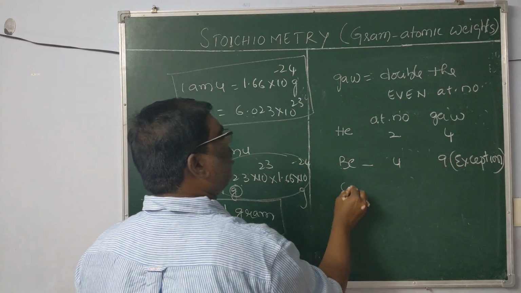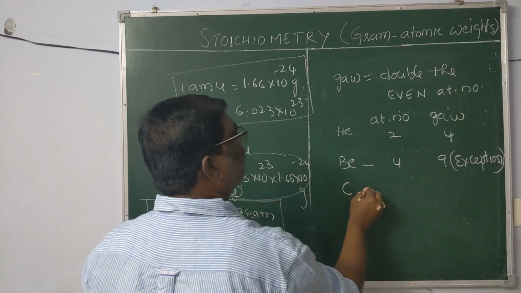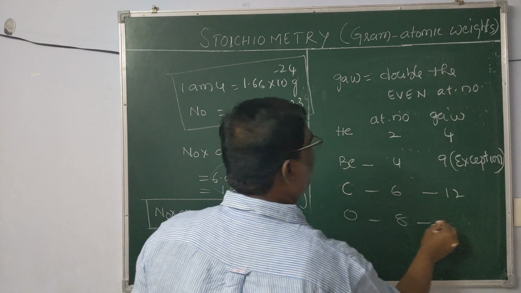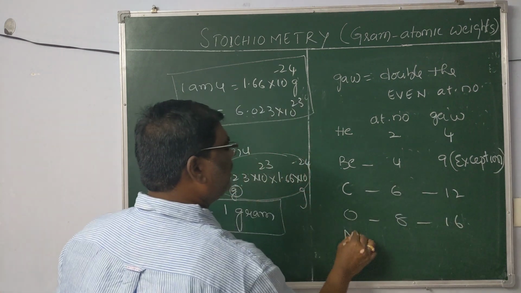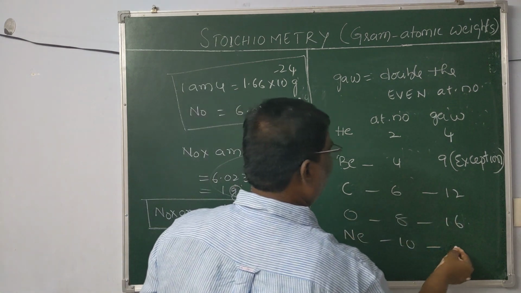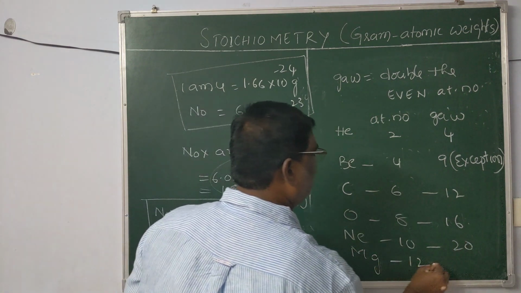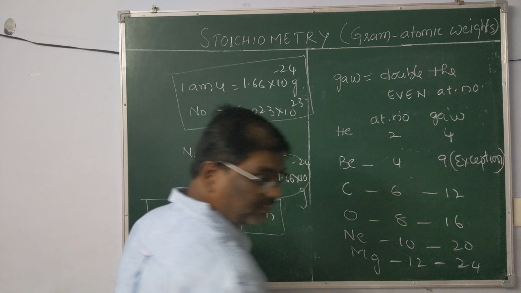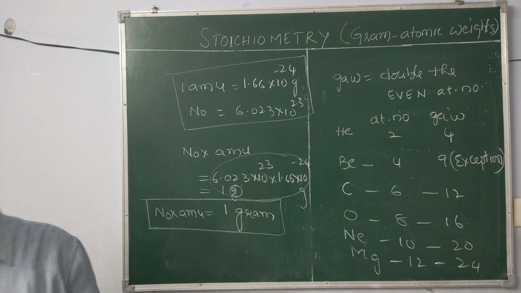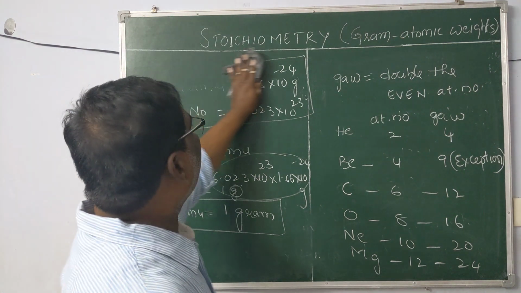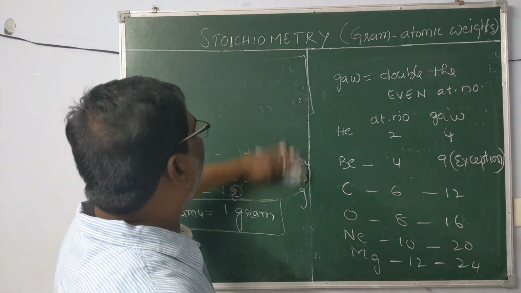Next one, carbon number 6 even, make double; oxygen number 8 even, make double; neon number 10 even, make double; magnesium number 12 even, make double. Like that we will get atomic weights of elements with even atomic number.